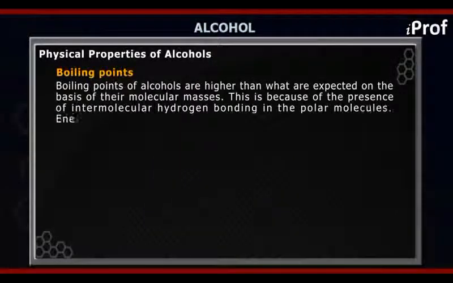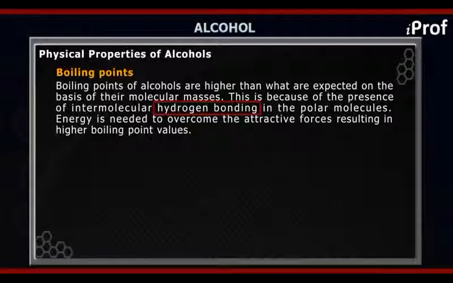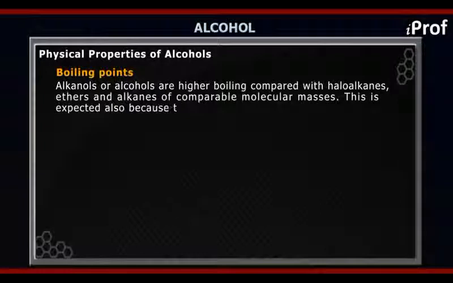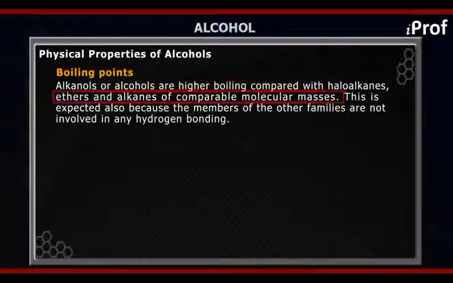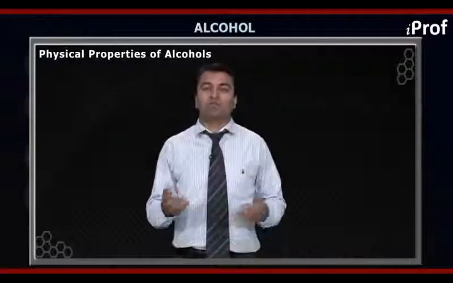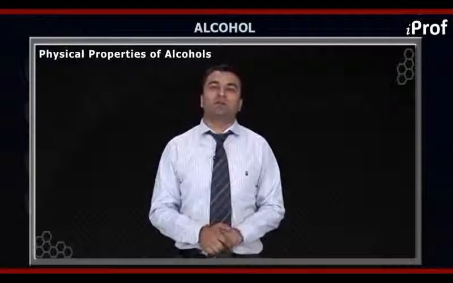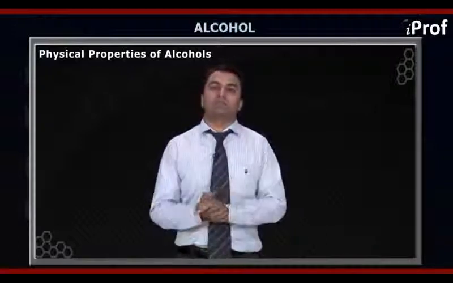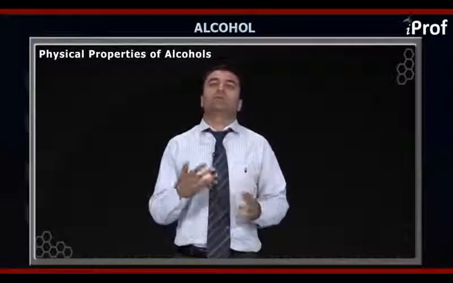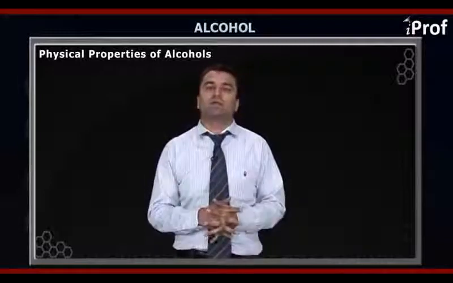The reason behind it is that alcohols show H bonding, and that is why they have a higher boiling point than alkanes or ethers of the same molecular mass. If there is a difference in the molecular mass, then the concept is: the more the molecular mass, the more the boiling point.